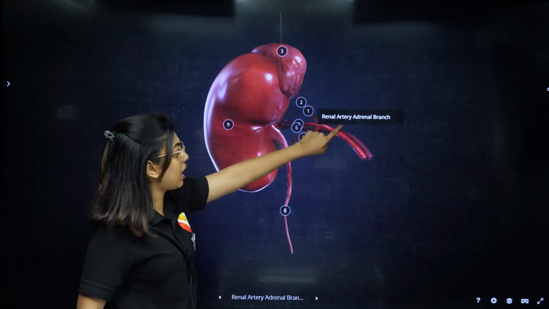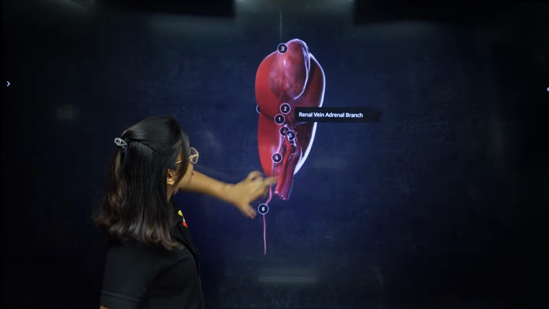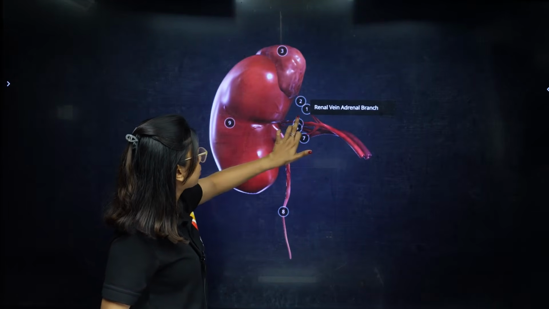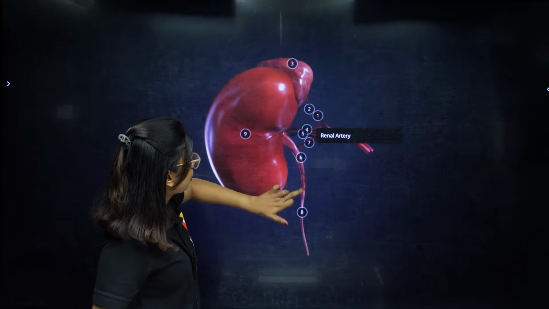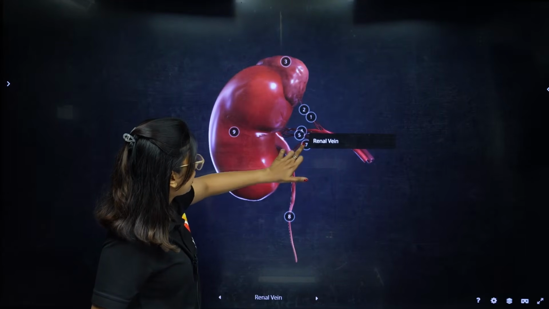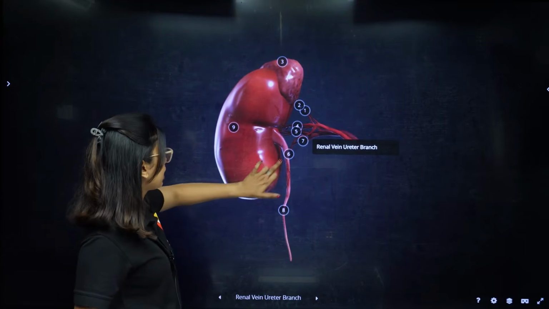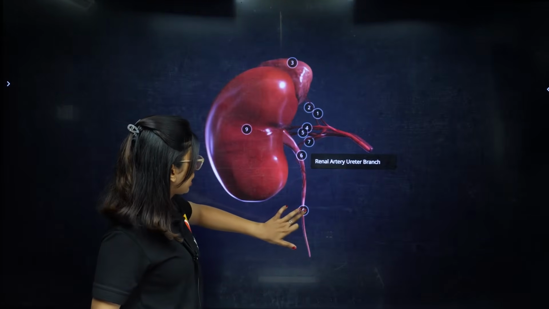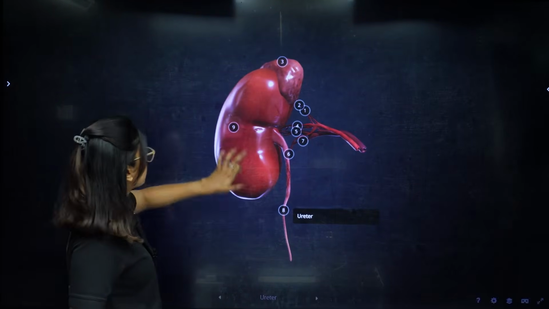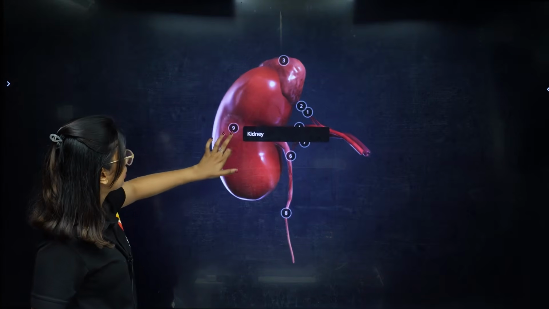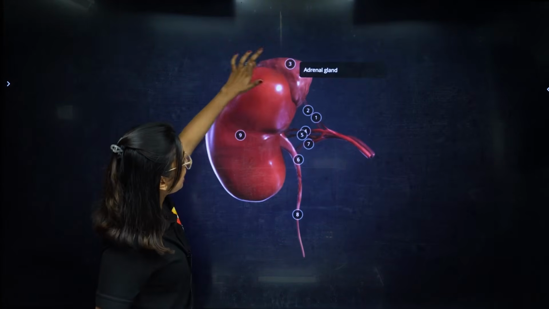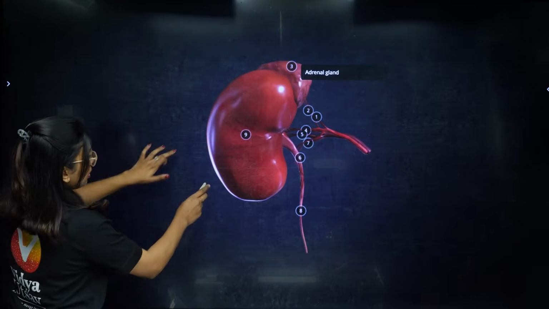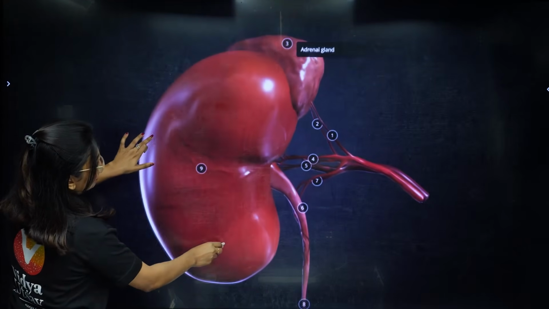It's called the renal artery, adrenal branch. This is the renal vein through the adrenal branch. Okay, and here you will start seeing the renal artery. You have the renal vein. Okay, this will be the renal vein, ureter branch. Okay, this is the renal artery. This is the ureter again. This is the ureter. This is the kidney, right? Okay, this is the kidney. This is the adrenal gland. Can you see? This is how your kidney is going to look like.